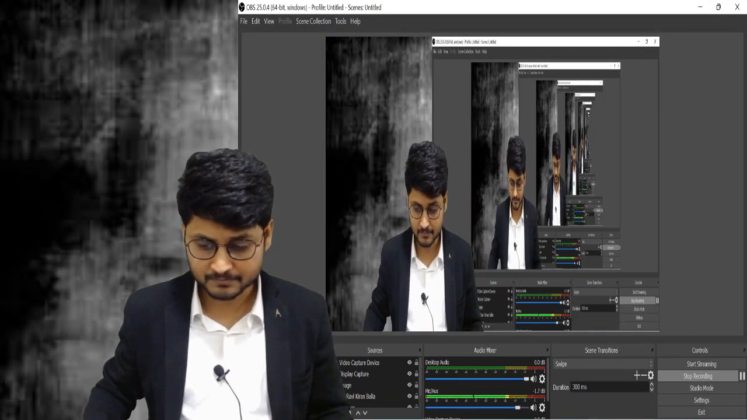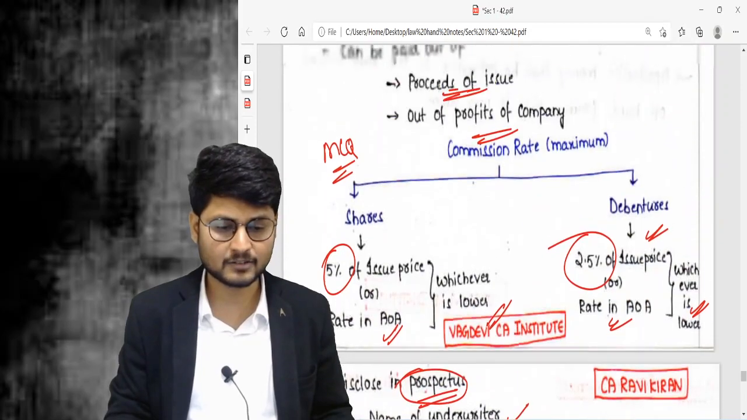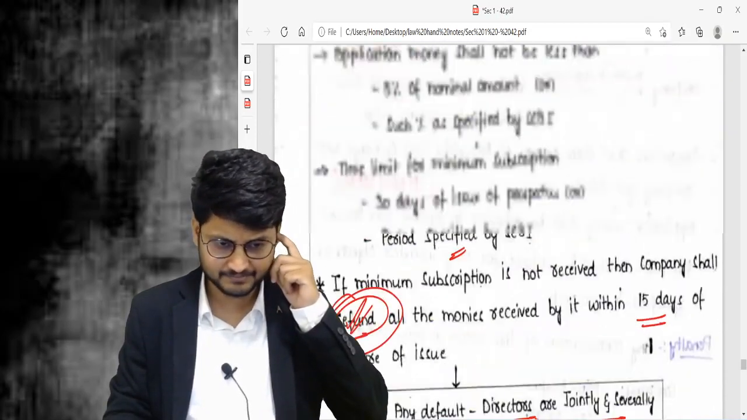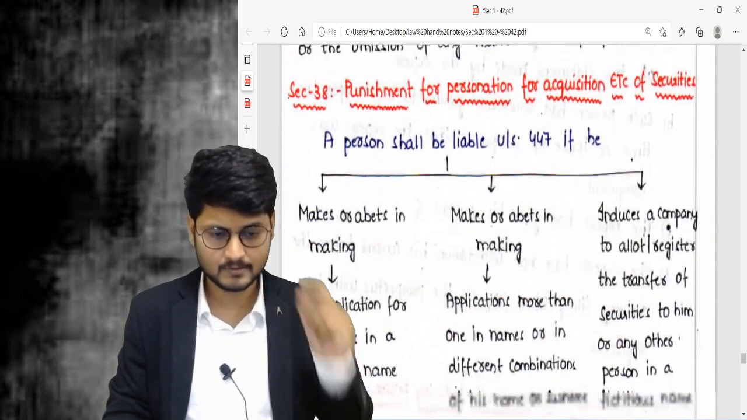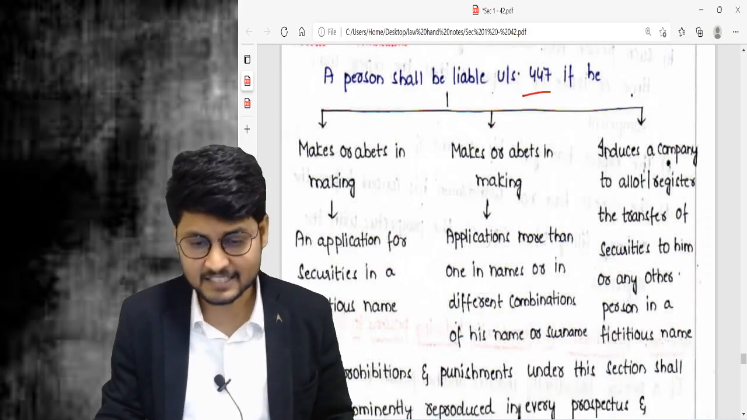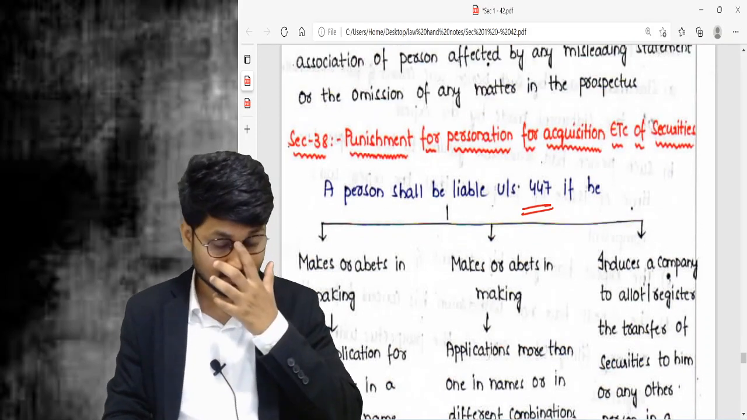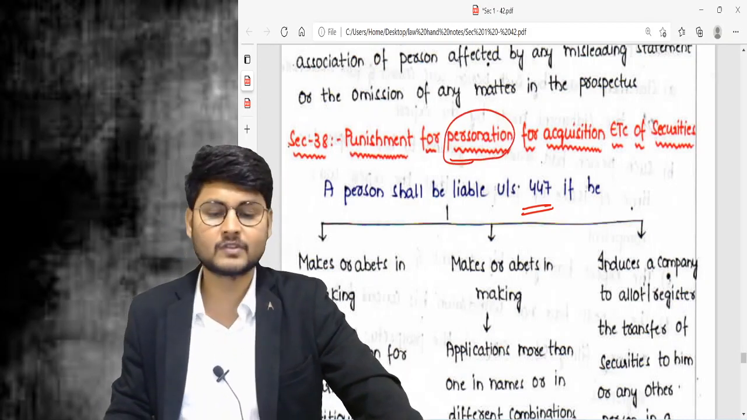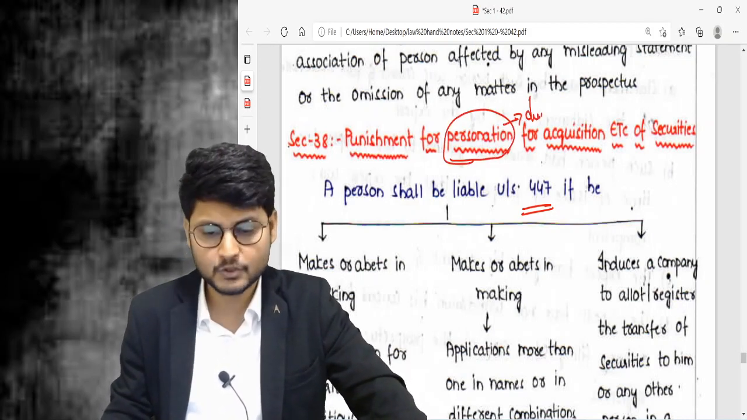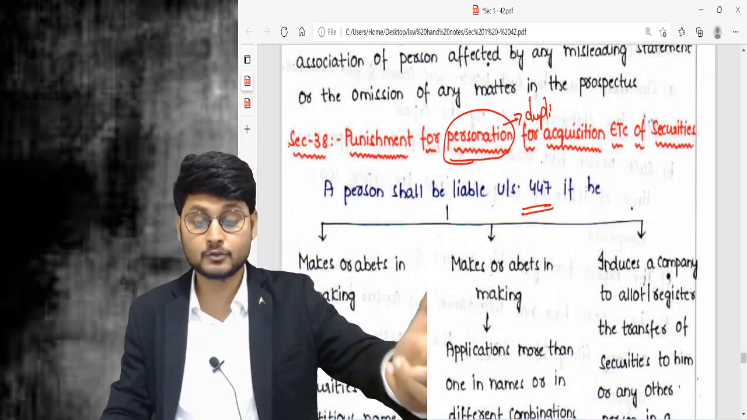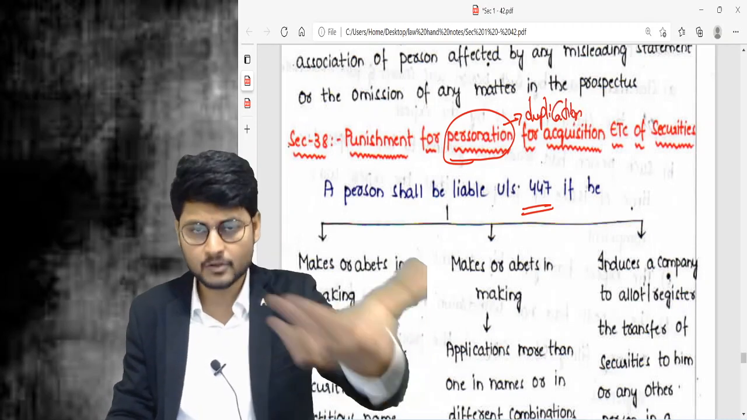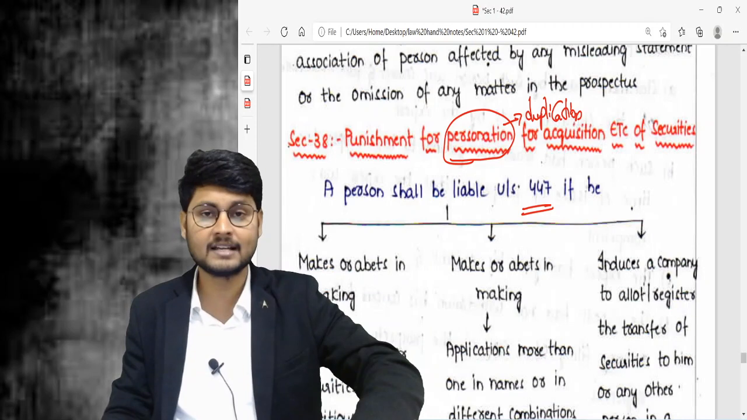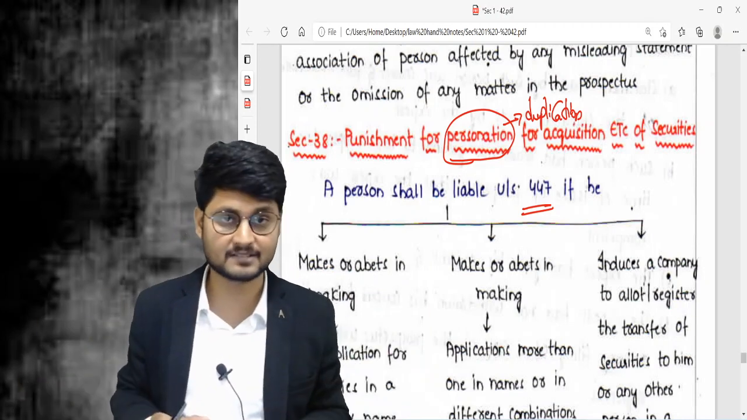Let us now go to section number 38 also, and quickly we will complete section number 38. A person shall be liable under section number 447. Let us read the heading also. Section number 38, punishment for personation. Personation is nothing but duplication. You are trying to imitate someone. You are not the actual owner. You are trying to imitate the actual owner and trying to get the advantage of the shares.